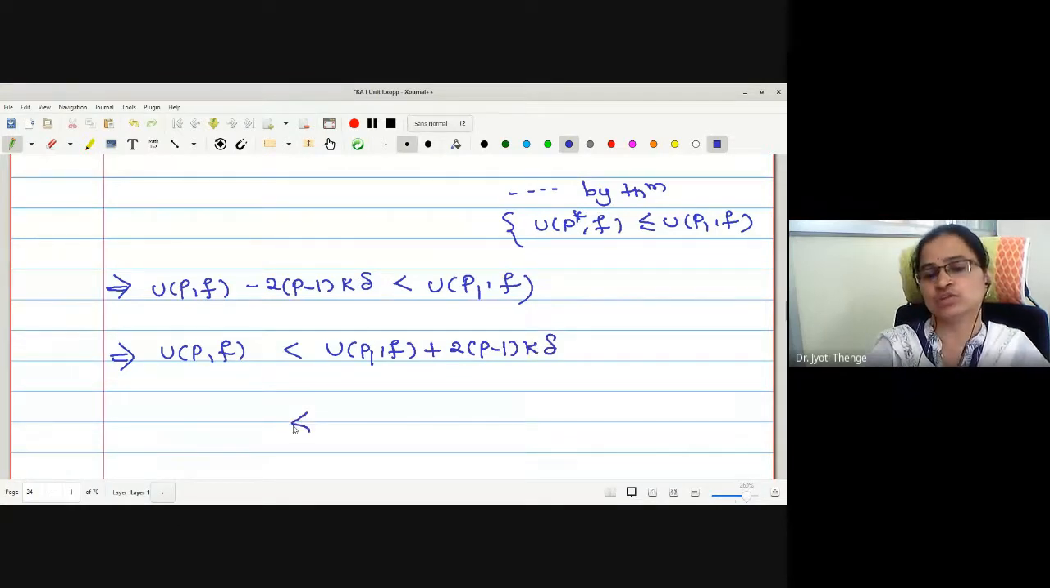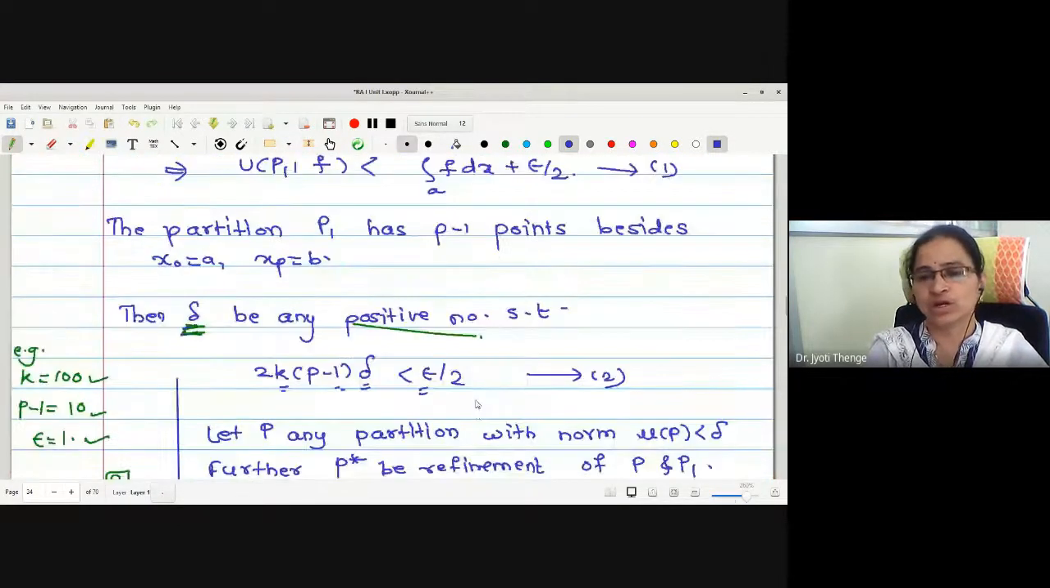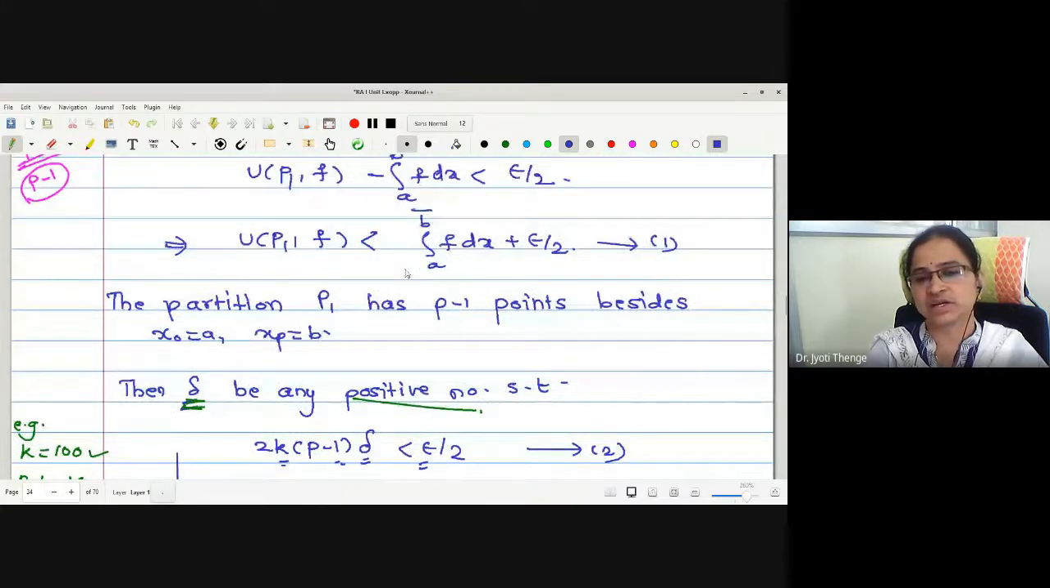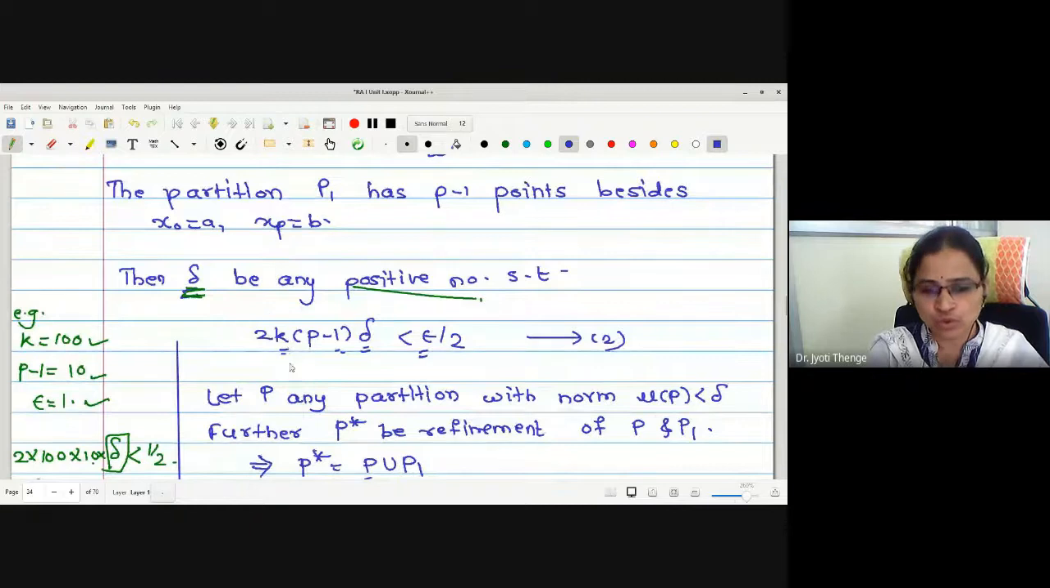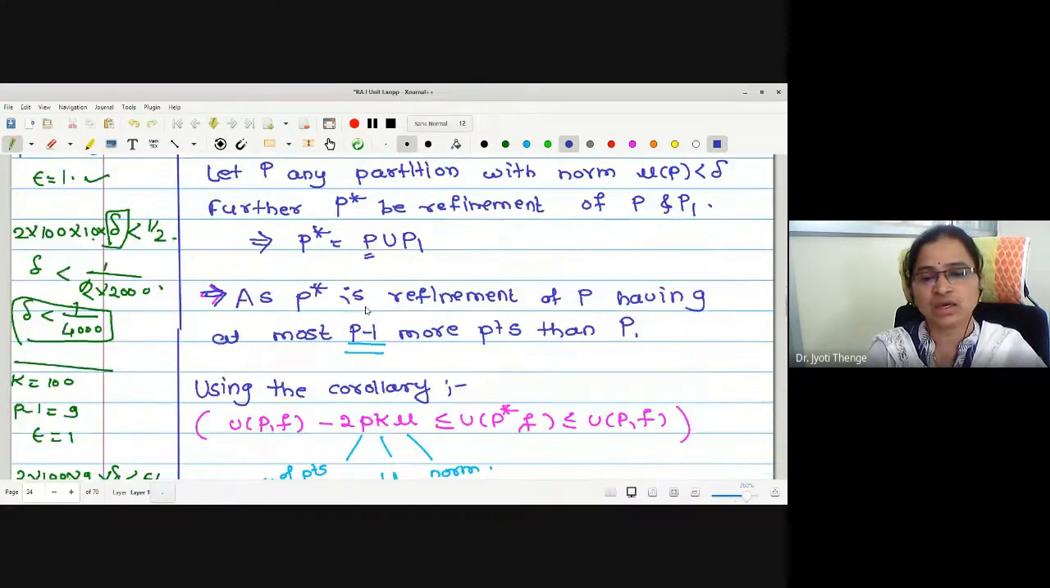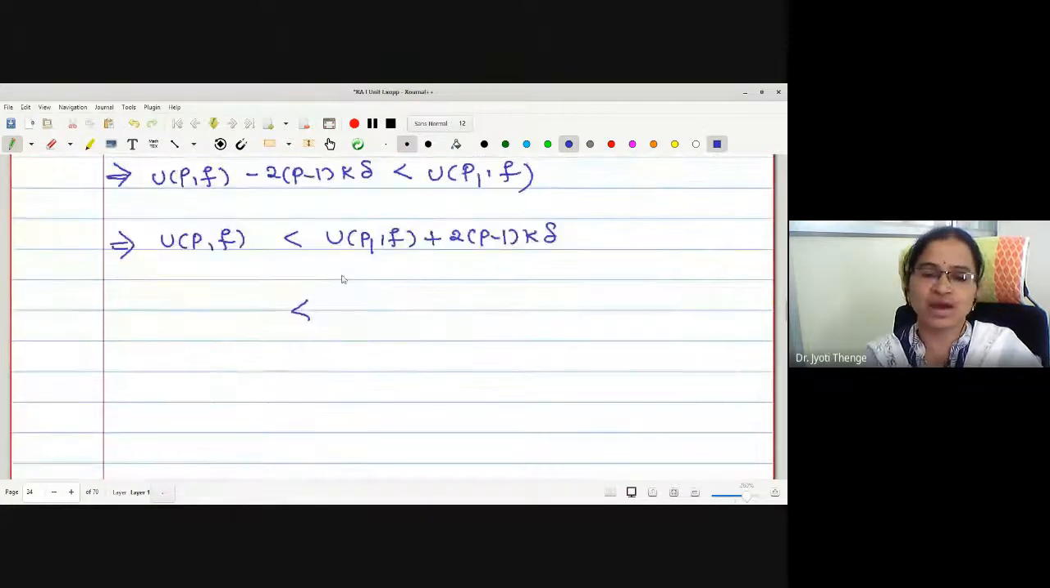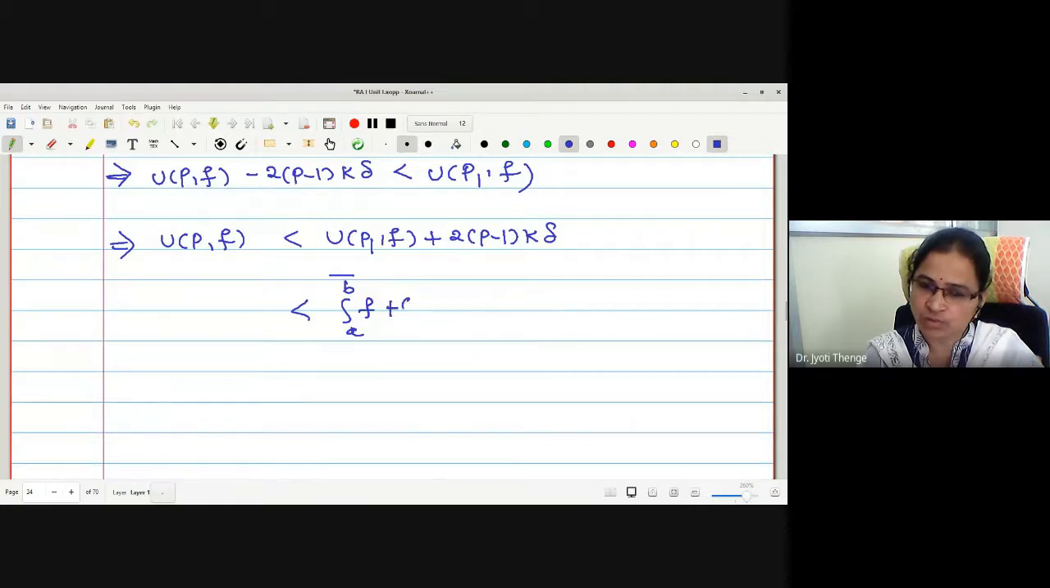Now I am going to use statements number 1 and 2. What is 1? UP1 is strictly less than upper integral plus epsilon by 2. And what is 2? 2k p minus 1 delta is less than epsilon by 2. Is that okay? Therefore, let me substitute both the values. This is upper integral plus epsilon by 2, and this term is also less than epsilon by 2.